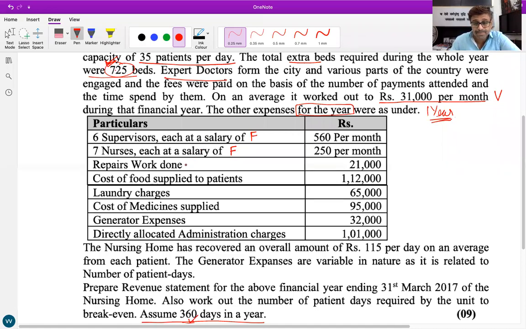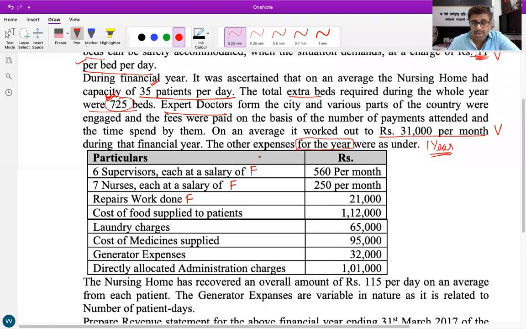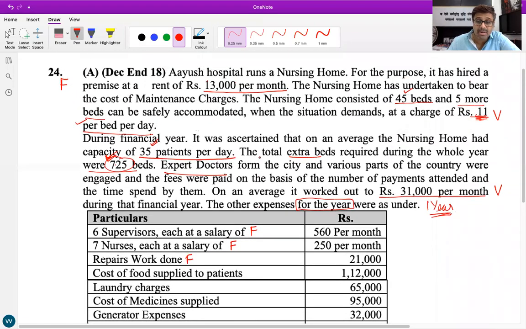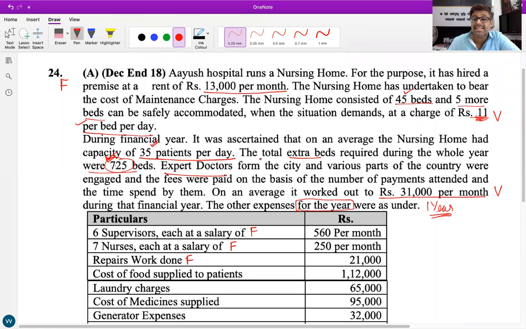Further, repair work done, 21,000 rupees. Fixed cost or variable cost? Repair work will be taken as fixed cost. Moksh, unmute yourself. Yes, sir. Even if nothing is given, repair works we will take as a fixed cost. As we have been solving in all the questions, repairs and maintenance charges will be taken as a fixed cost.